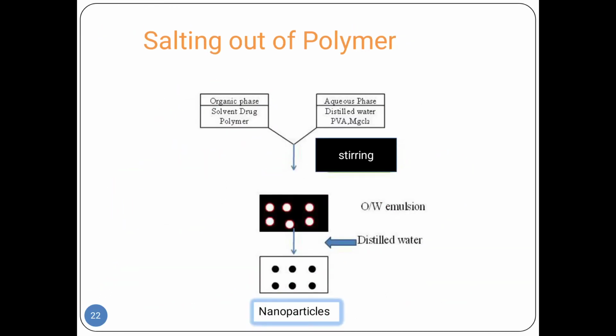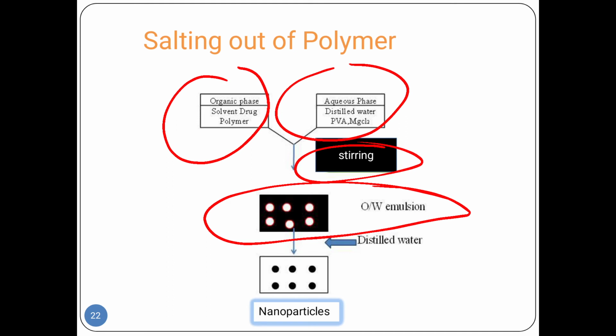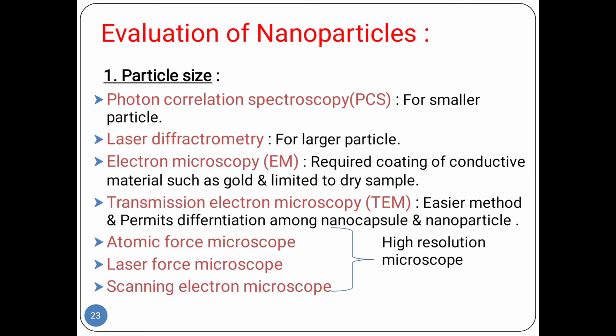Next step is the salting out of polymer. This is an important method. Organic phase: we take solvent, drug, polymer, and the aqueous phase, distilled water, PVA plus MgCl. Then we stir with a high-speed homogenizer, and then we get the oil in water emulsion. Then we add distilled water, and then we get the nanoparticles. These are very simple steps we can take easily, and when you learn from this PPT, you will understand very easily and get very good knowledge.